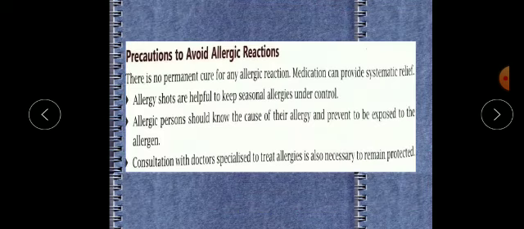Now what are the precautions? There is no permanent cure for this allergic reaction. Only through medicine can a person get some relief. In some seasonal allergies, a person can take allergy shots. An allergic person should know how to protect themselves. They should be aware of their allergies and prevent themselves from exposure to the allergen. The third point is they should consult a doctor and take medicines.